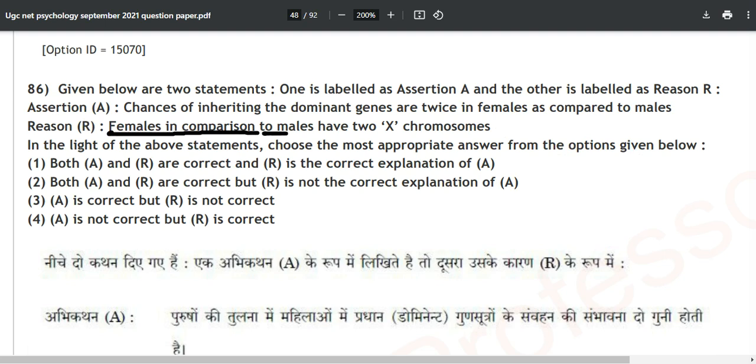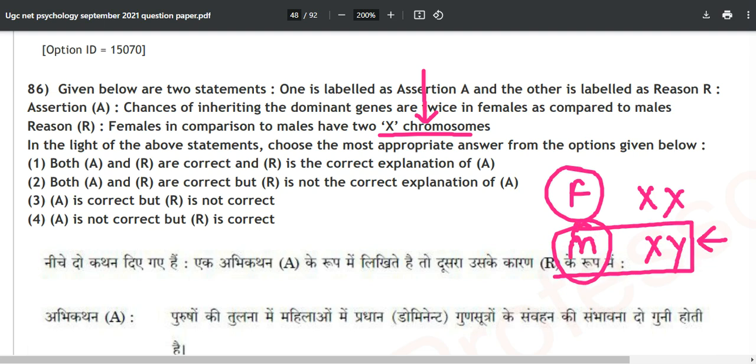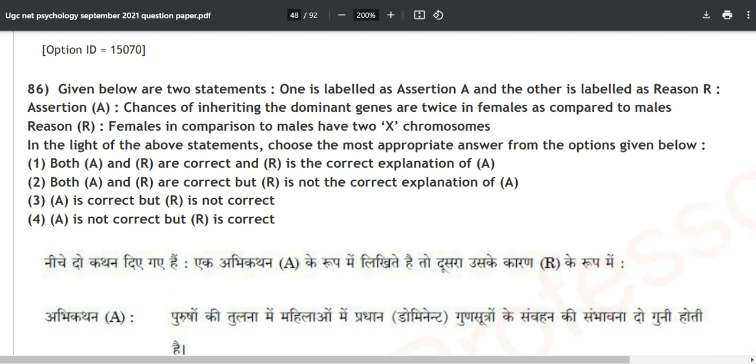Females in comparison to males have two X chromosomes. Now tell me, who in this world doesn't know about this? There can be some people, it's completely okay, but let me tell you, in a female there are XX chromosomes, and in a male there are chromosomes called XY. So whenever a boy is born, he will have XY chromosomes, and whenever a female is born, she will have XX chromosomes as their respective sex chromosomes.